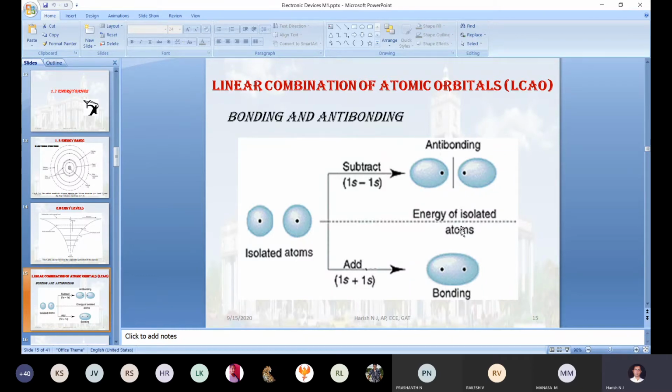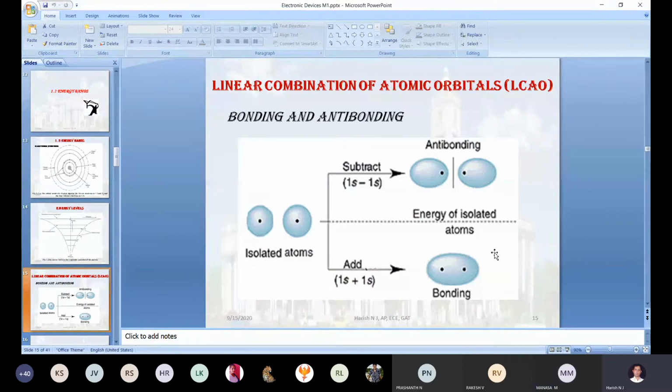The same way, what about in the bonding? In bonding, the electron energy will be low, sir. Why will the electron energy be low? Because two electrons are bonded, and it will form a covalent bond. What are the electrons inside the covalent bond?